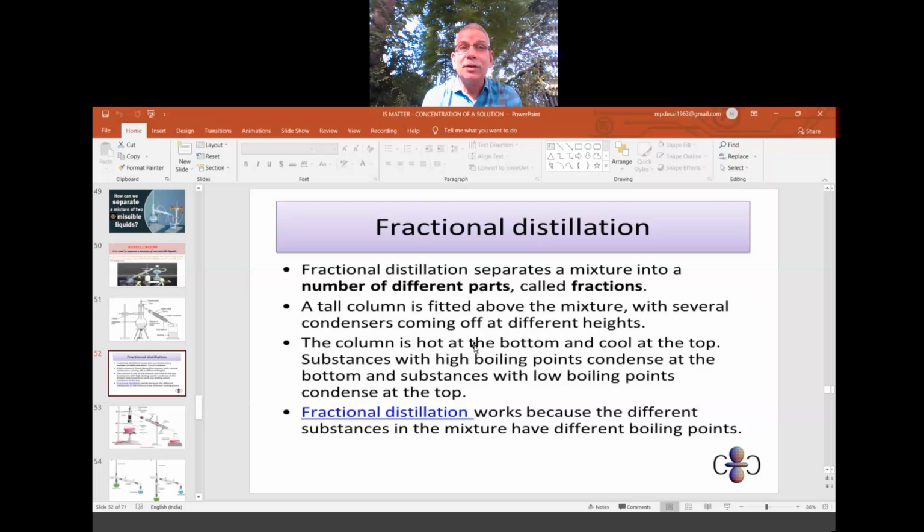Here, we have 2, 3, 4, 5, 10 liquids mixed and their boiling point difference is narrow. One is 40, one is 45, 50, 55, 60, 65. The difference is only 5. Or 40, 50, 60, 70, 80, 90, 100, a difference of only 10 degrees.